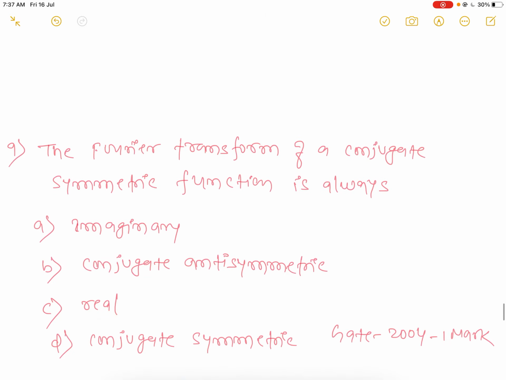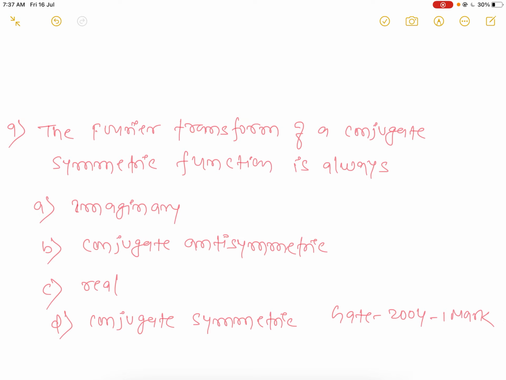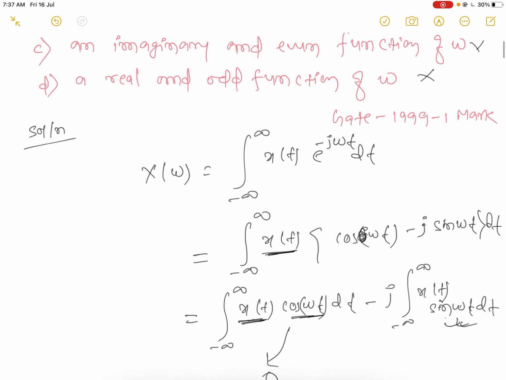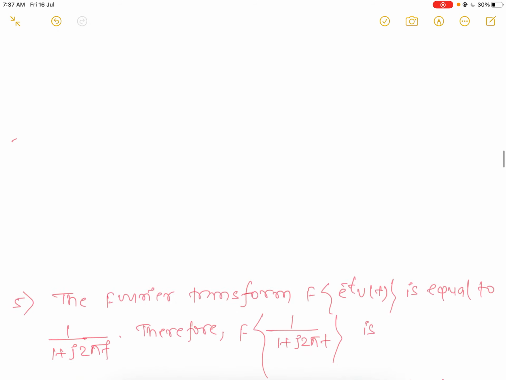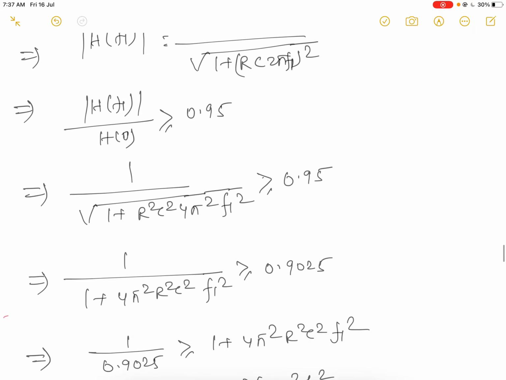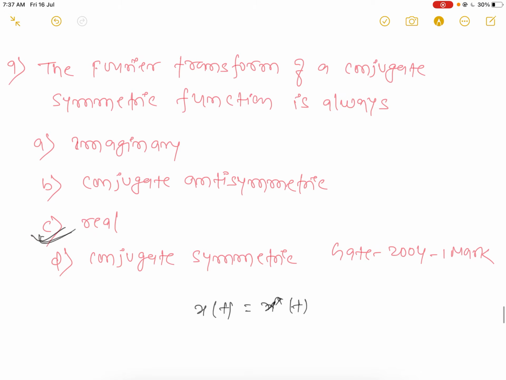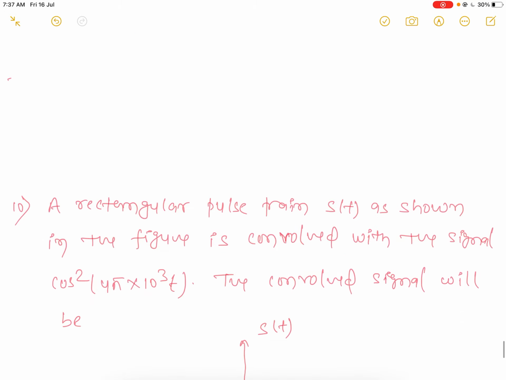Then what will be the right answer? Option A will be the right answer. Okay, now comes the next question. The Fourier transform of a conjugate symmetric function is always, see, conjugate symmetric function means x of t is equal to conjugate x of minus t. So then it becomes, sorry, always real.